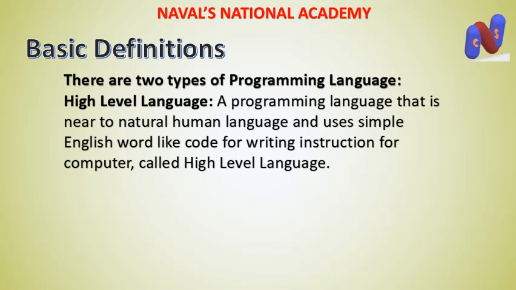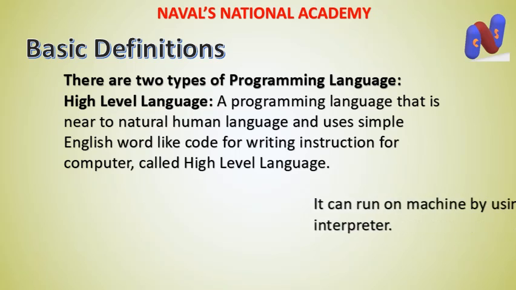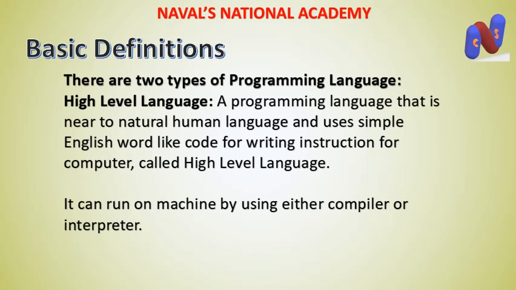Now high level language, a programming language that is near to natural human language and use simple English word like code for writing instruction for computer called high level language. I'm again going to repeat the definition. A programming language that is near to natural human language and use simple English word like code for writing instruction for computer called high level language. It can run on machine by using either compiler or interpreter. For example, C, C++, Java, Python, etc.